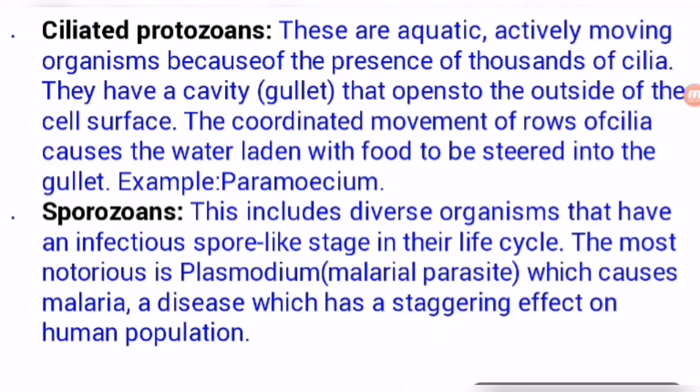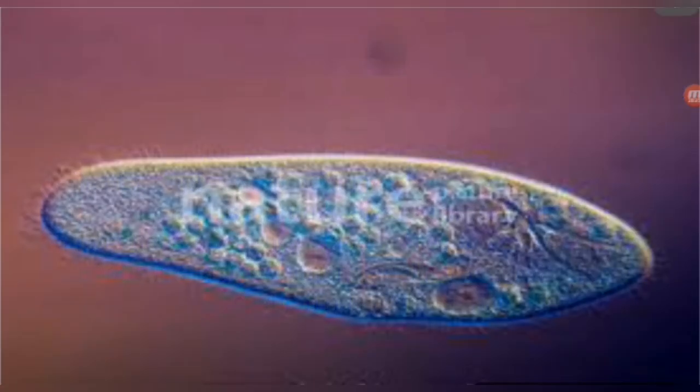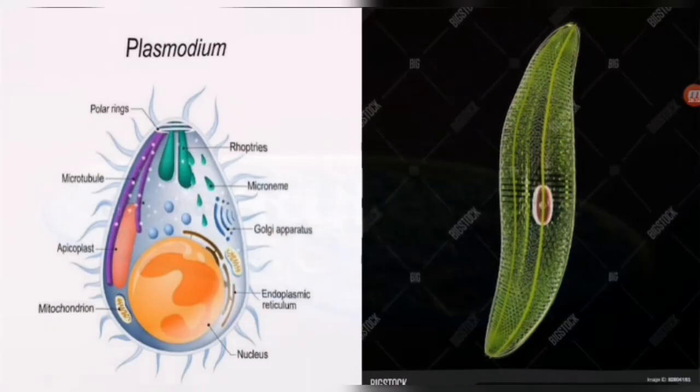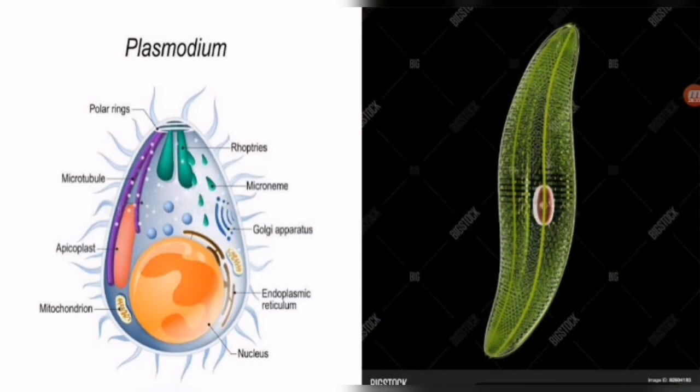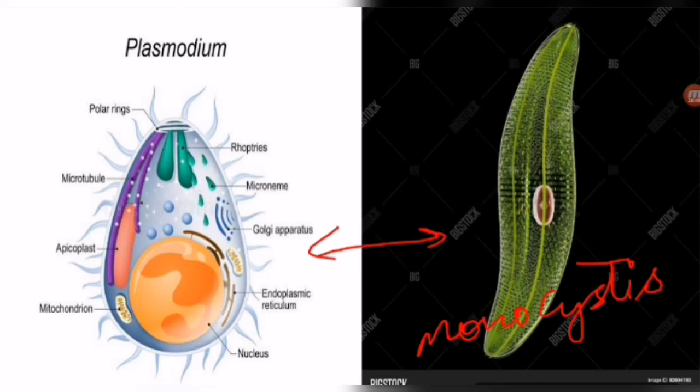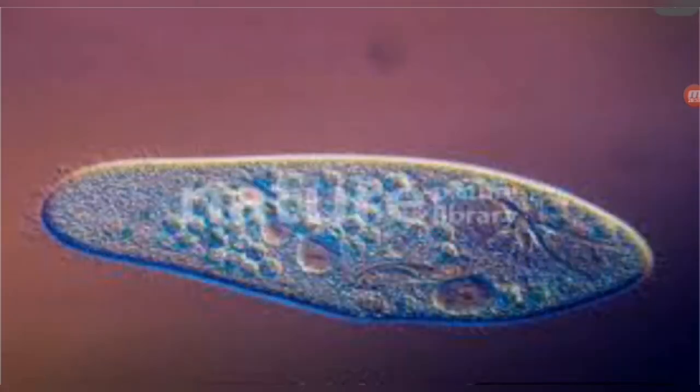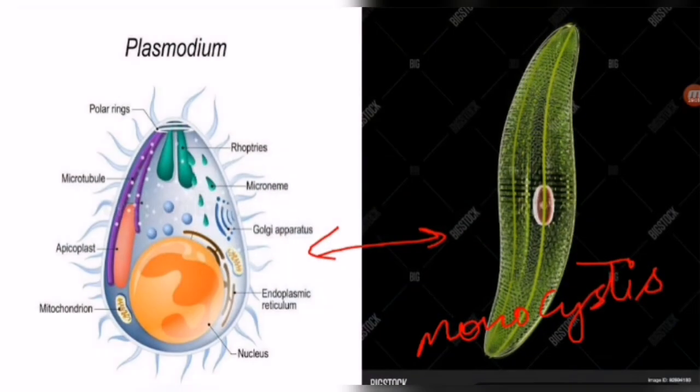So students, let's see the pictures of how they look. They look like these. This is Paramecium, the real picture of Paramecium. Next one, this is Plasmodium, and this is Monocystis. So Monocystis looks like this. This is Plasmodium. These two are the sporozoans, and Paramecium is a ciliate.